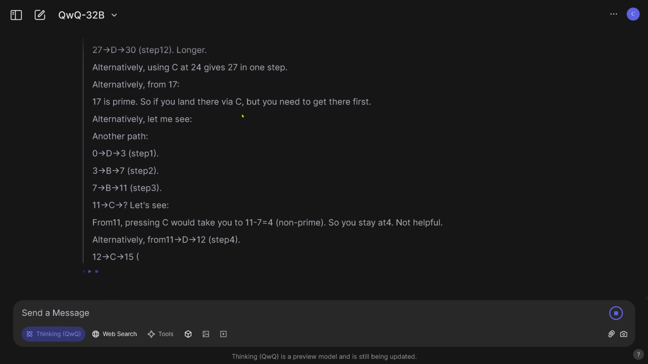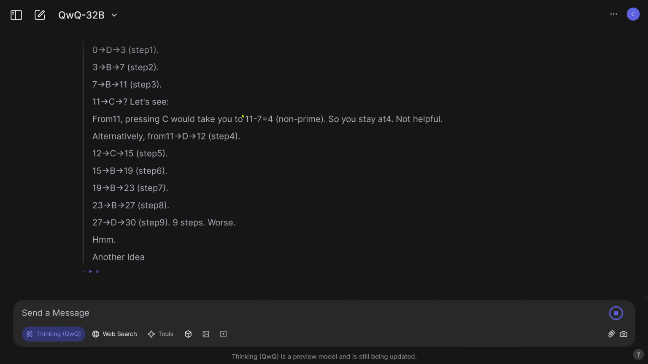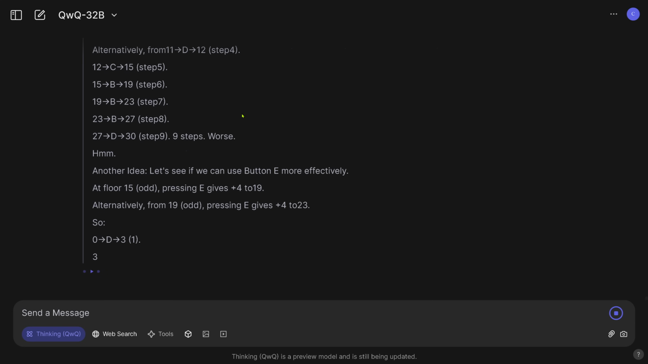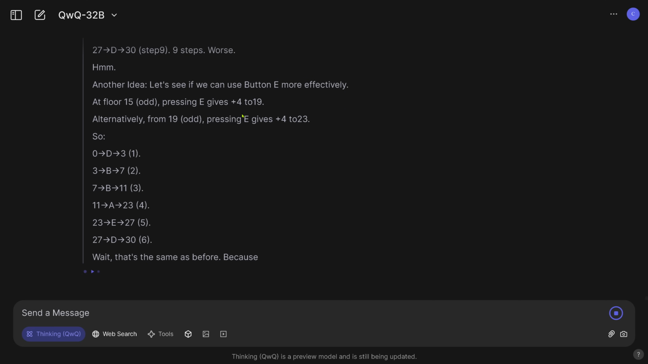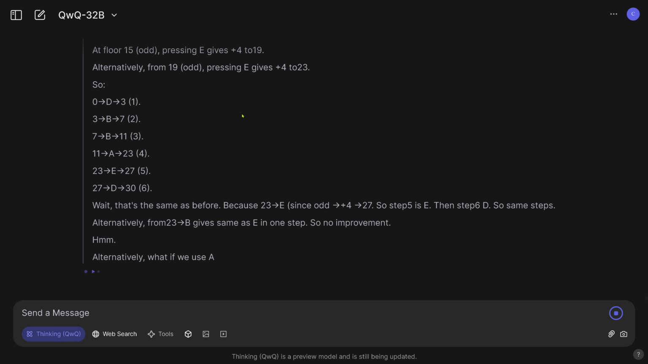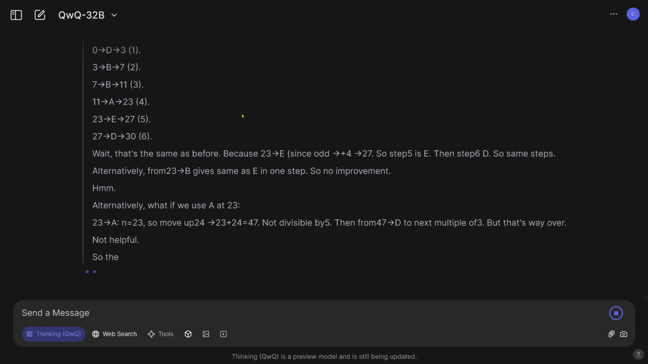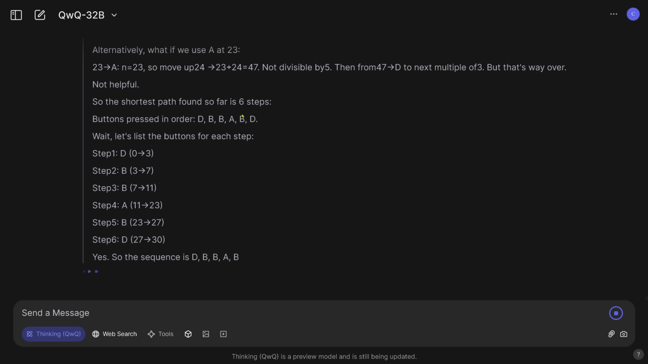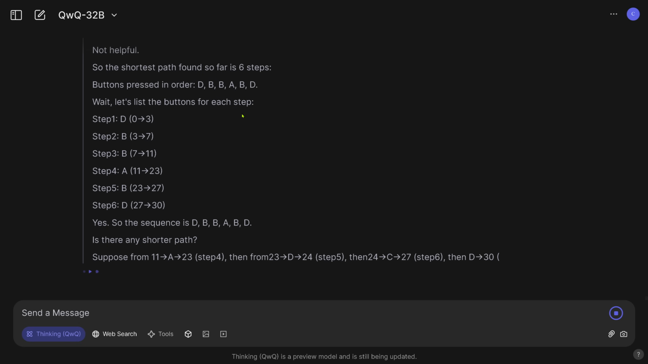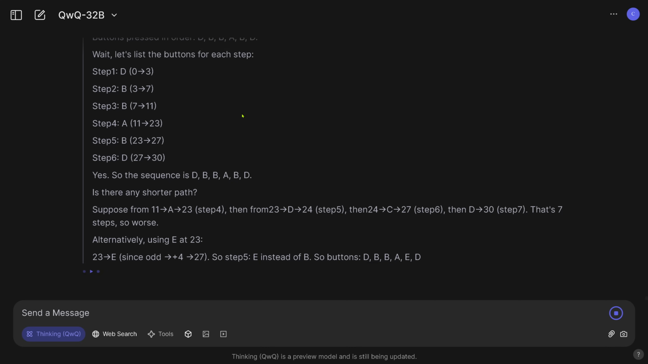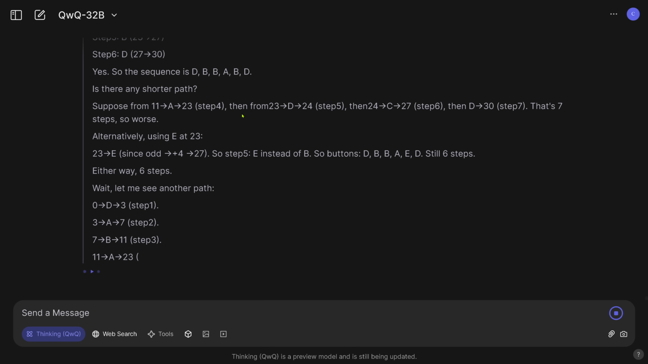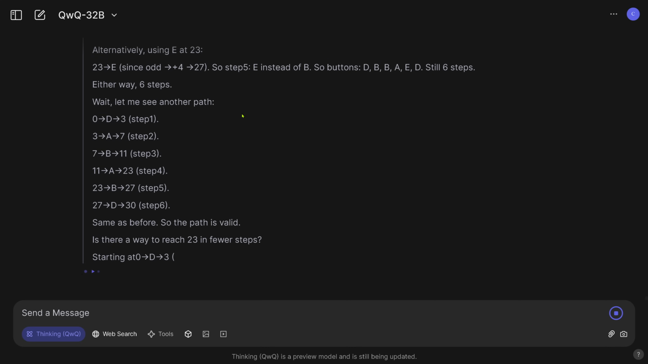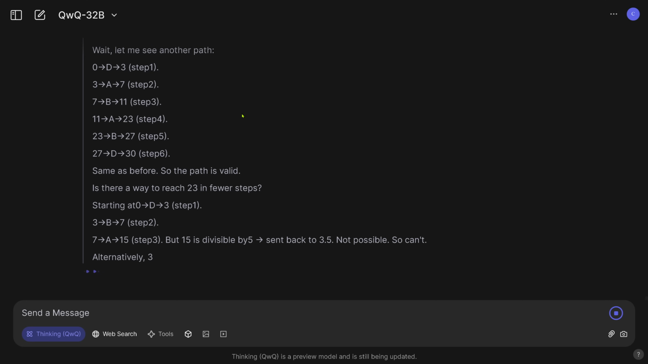Okay, still trying to find a shorter path. Can we use button E more effectively? It really goes through all the possible paths. Wait, what if we use button A? Yeah, let's do a shorter sequence. Same as before, so the path is valid. So is there a way to reach 23 in fewer steps?